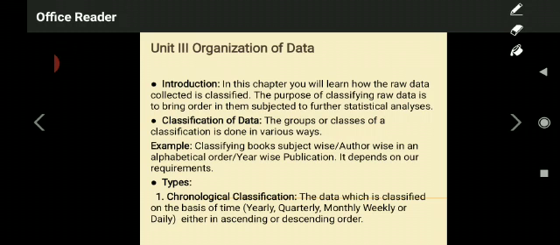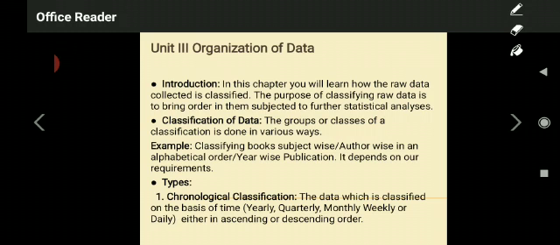Otherwise, you may classify the same textbooks author-wise in alphabetical order. Author-wise means the person who has written that textbook. Alphabetically also you can classify those textbooks.